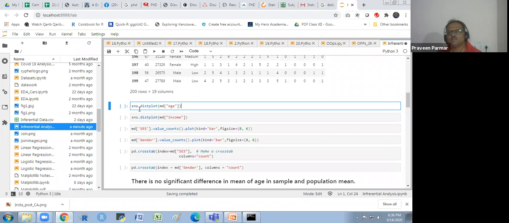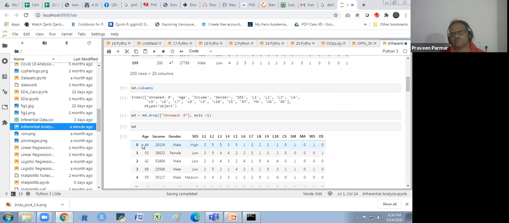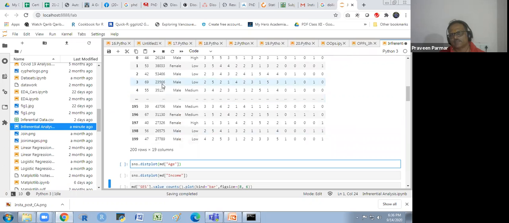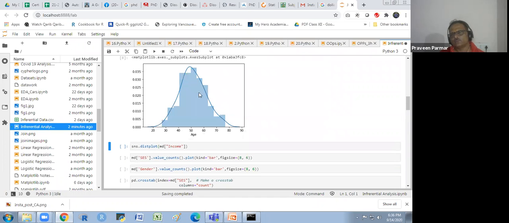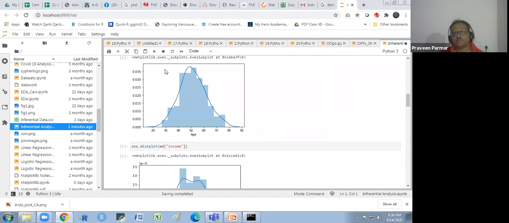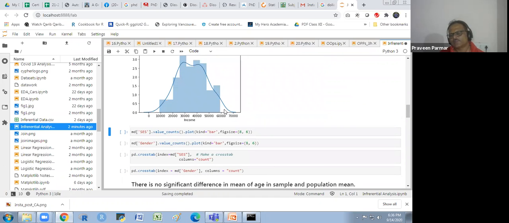Now I prepare a distribution plot for age. I want to see whether age is normally distributed or not. Age is a continuous variable, and income is also a continuous variable. There are 200 observations overall. You'll see age is basically normally distributed; it looks like the normal curve. If we see the income, it is not normal; it's bimodal.